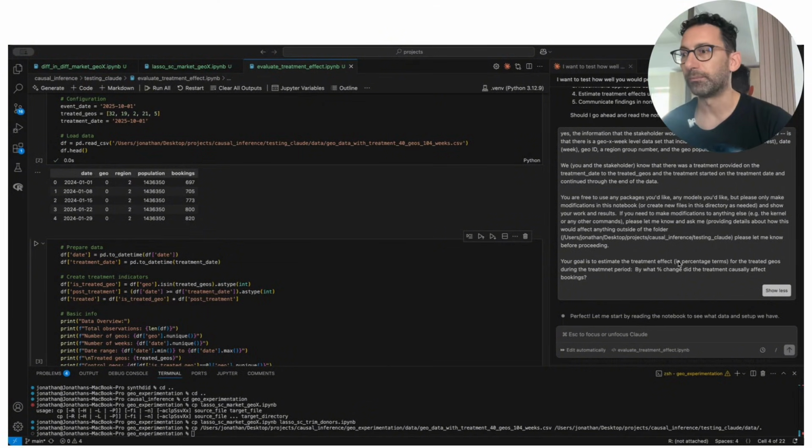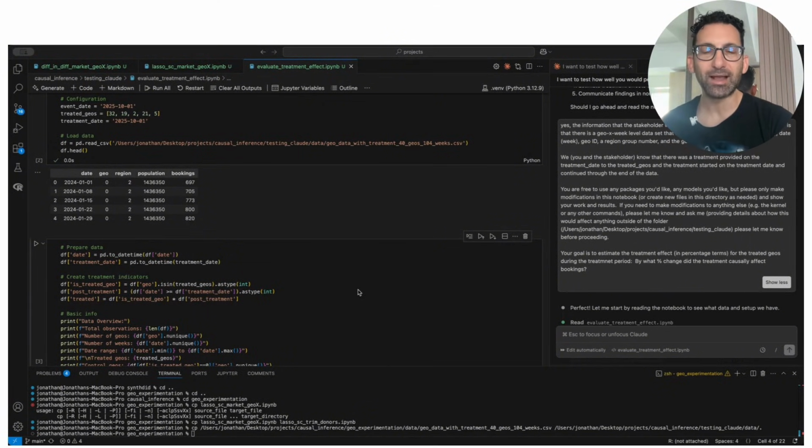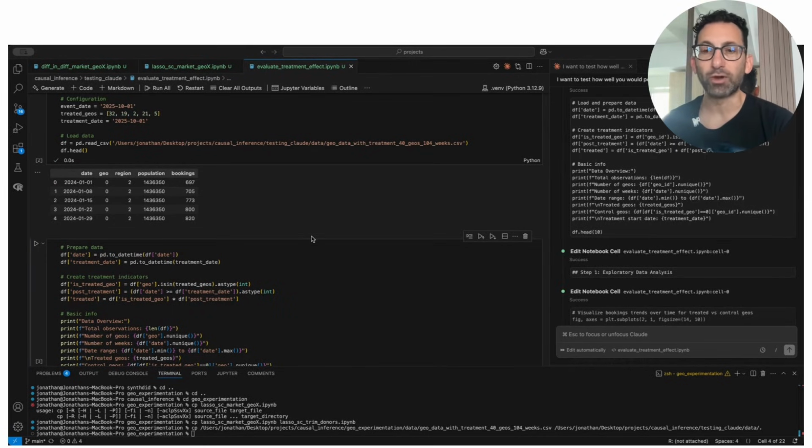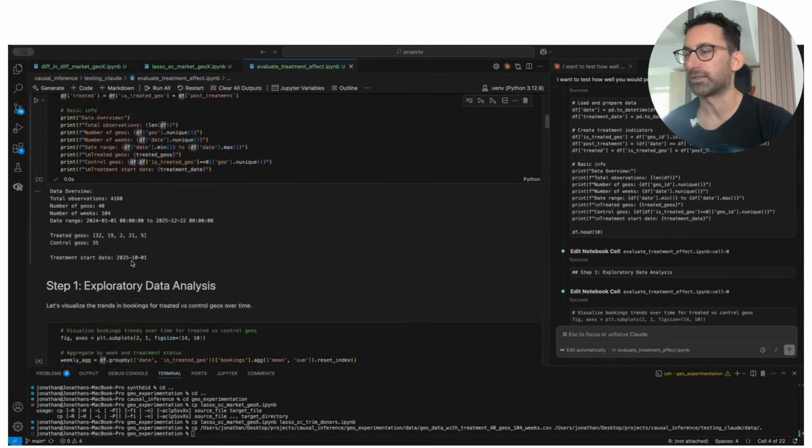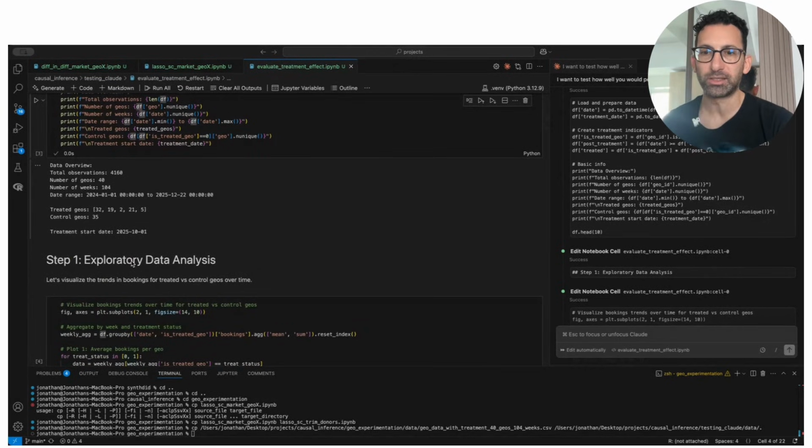And that was it, right? So the idea is, can a non-technical stakeholder with an appropriate data set using Claude get reasonable results? So let's look at what Claude did. Other than this part right here, where I gave it the configurations and the data, everything else in this notebook was written entirely by Claude in that one single prompt.